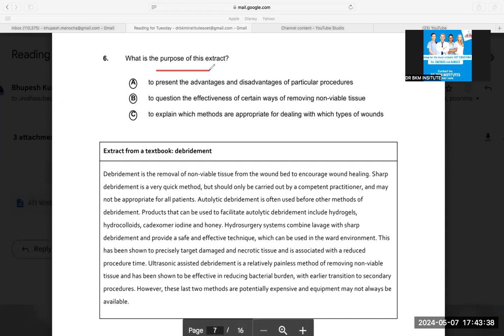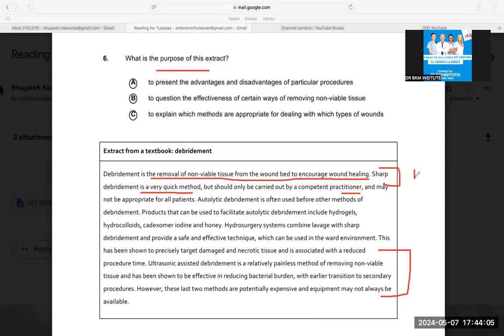What is the purpose? When it comes to purpose, the first line and the last two lines are very important. Purpose, first, so these are the lines for the purpose, always. Purpose means the overall paragraph. Let's see. Debridement is the removal of non-viable tissue. Sharp debridement is a very quick method, but should only be carried out by a competent practitioner. So they are talking about sharp debridement.